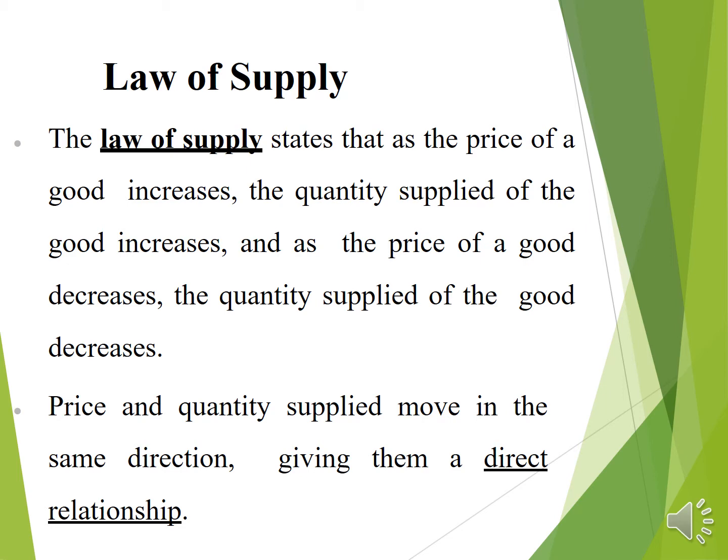Means if in a market the price of a good increases, the quantity supplied also increases. Otherwise, if in a market the price of a good decreases, the supply of the good also decreases. Price and quantity supplied move in the same direction.